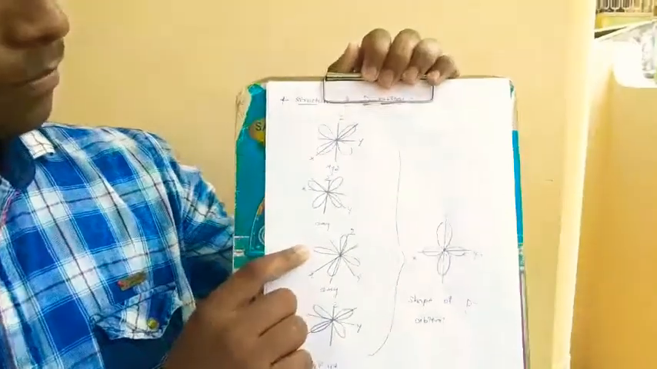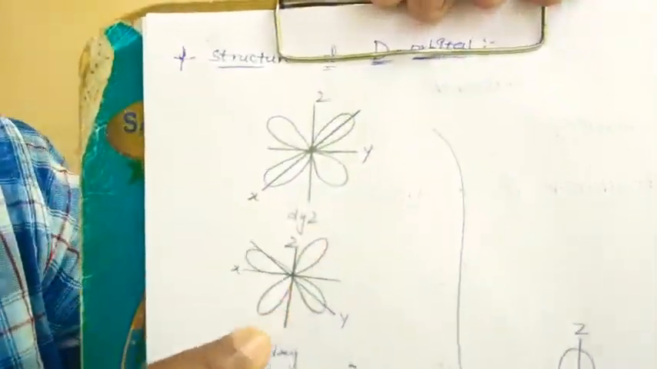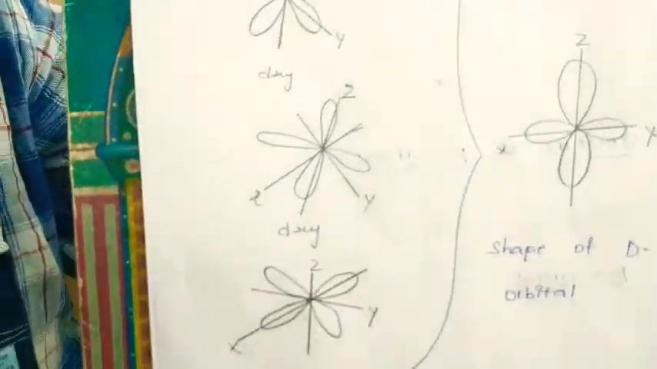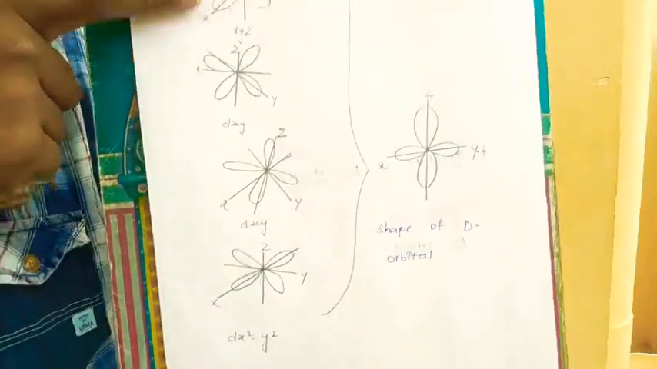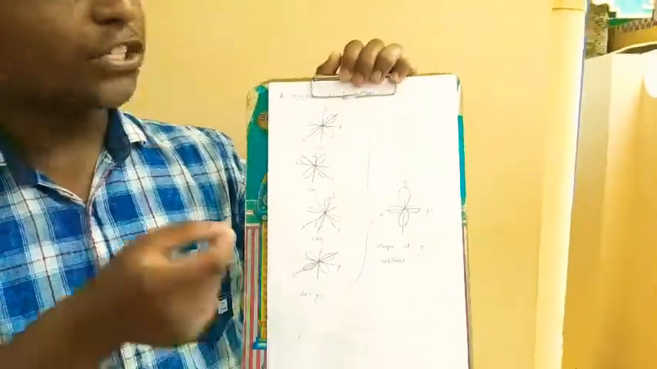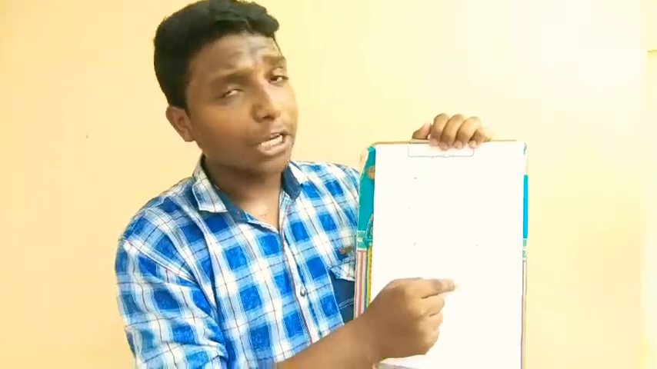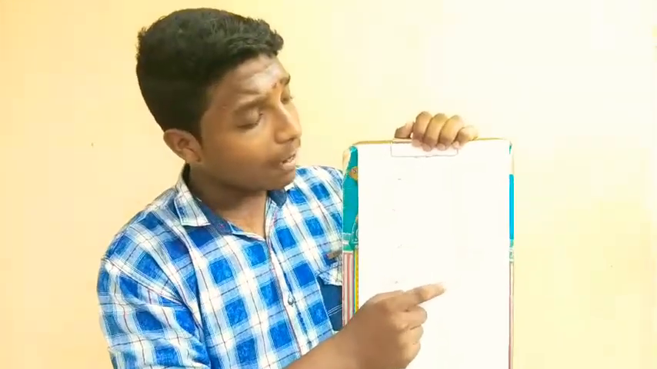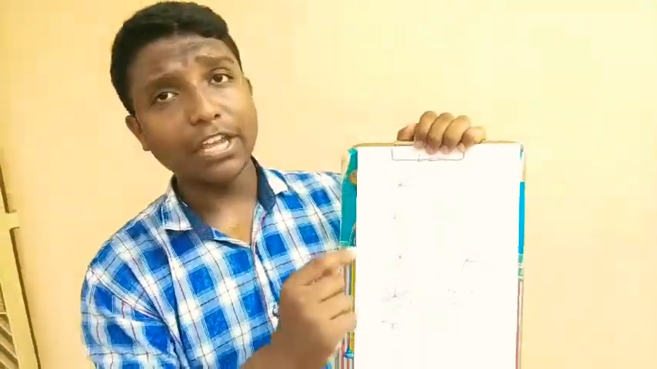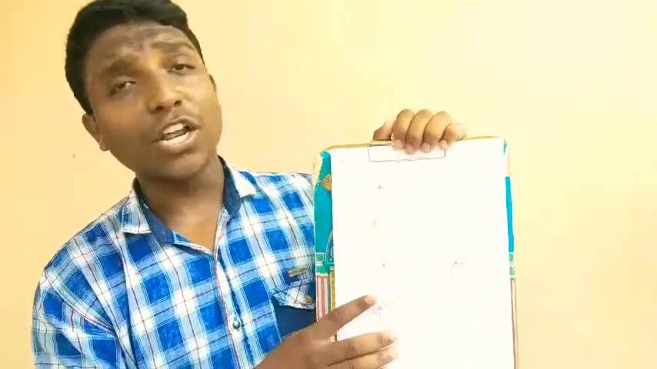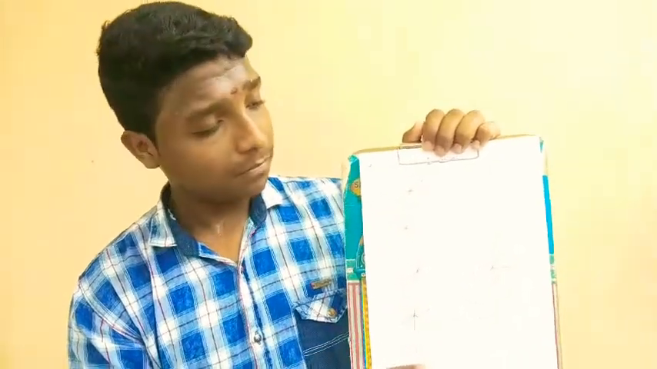D orbital: by the combination of dyz, dxz, dxy, dx square minus y square, these orbitals by shaping make the complete d orbital. This is a double dumbbell orbital, nothing but the d orbital. These are the shells in the atom.